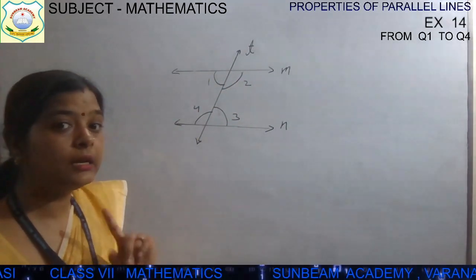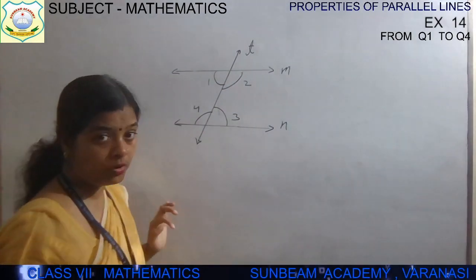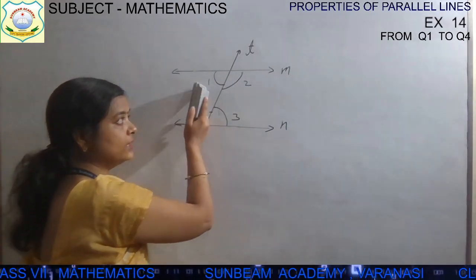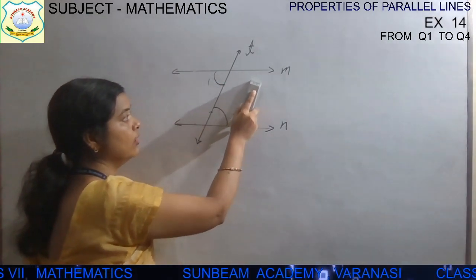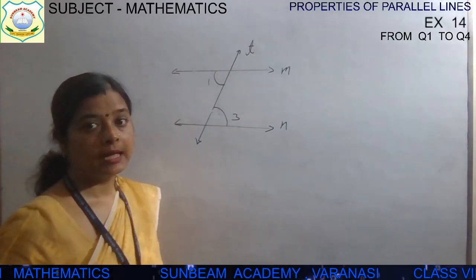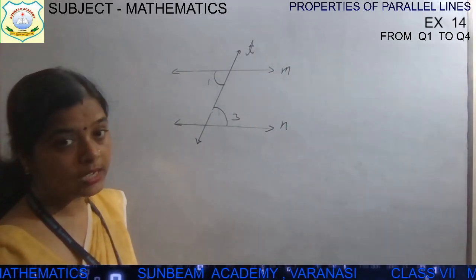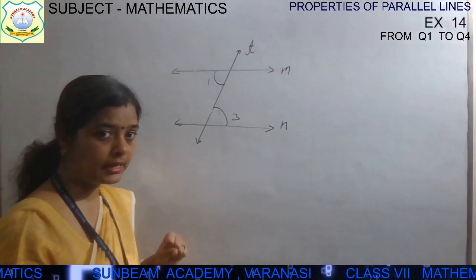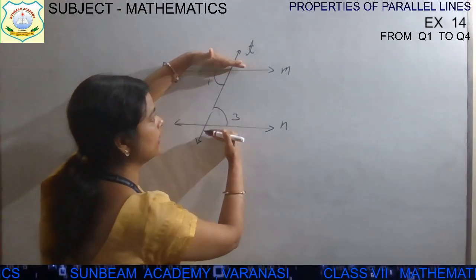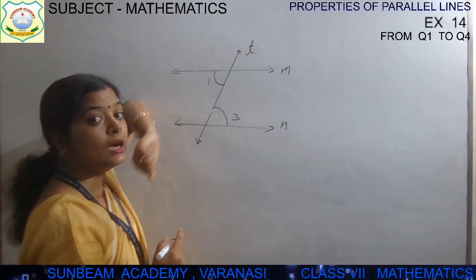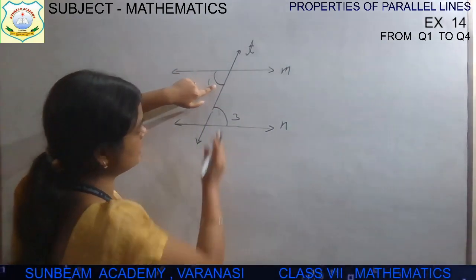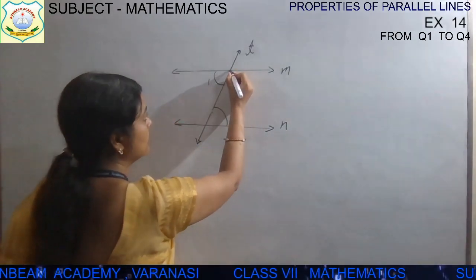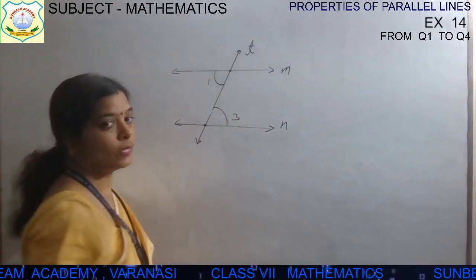Now, alternate interior angles. Interior तो हो, but alternate. One will be on one side of the transversal and another one will be on another side of the transversal. See, angle 1 and angle 3. These two are alternate interior angles. Interior angles तो है ये. They are inside these two lines. They are interior angles, but they are alternate interior angles. One is on one side of the transversal, interior angle है एक तरफ का, and this is on another side, and the points they are different.